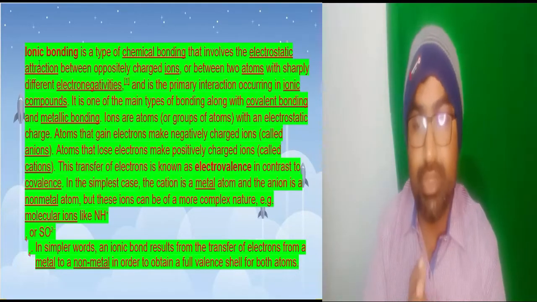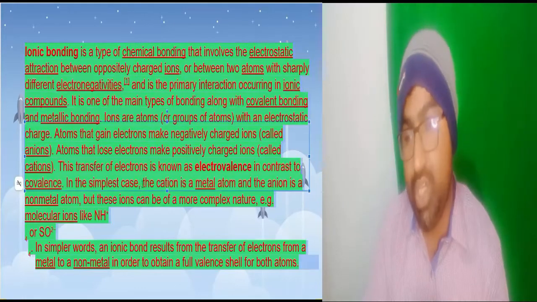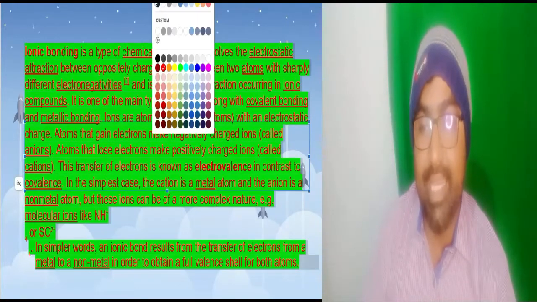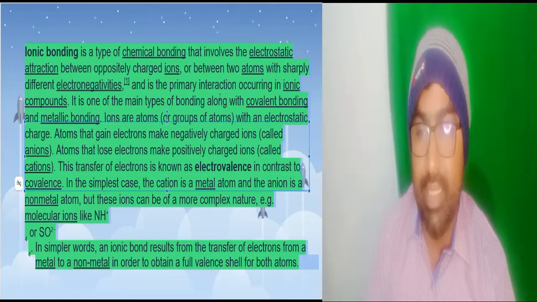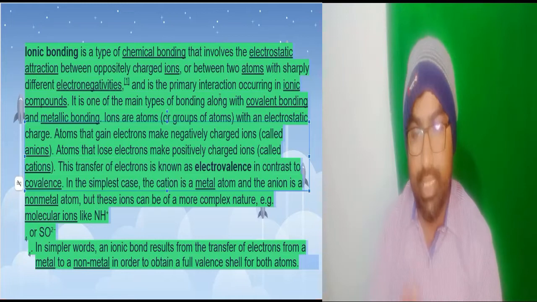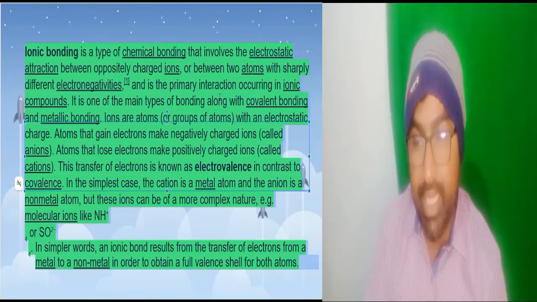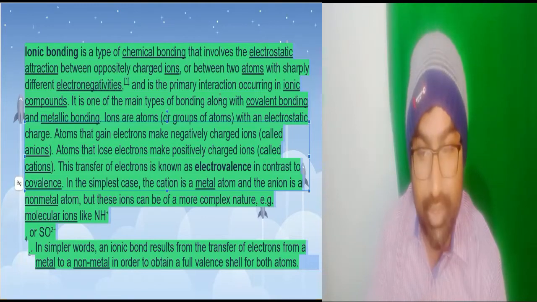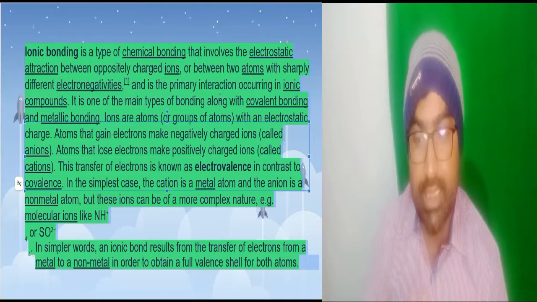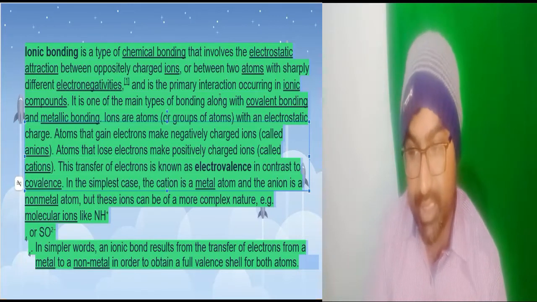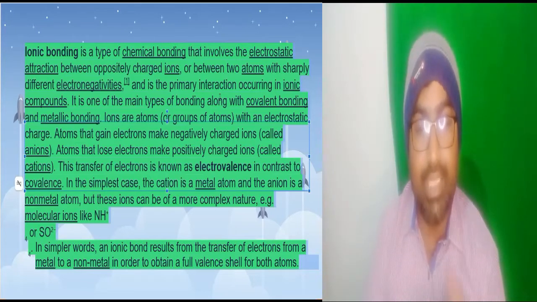Ions are atoms or groups of atoms with an electrostatic charge. Atoms that gain electrons make negatively charged ions called anions. And hence atoms that lose electrons make positively charged ions called cations. The transfer of electrons is known as electrovalence.